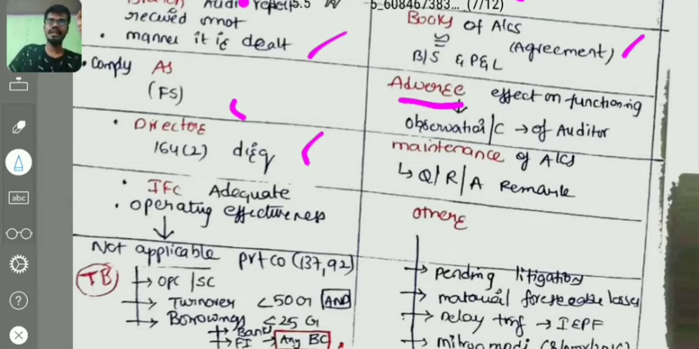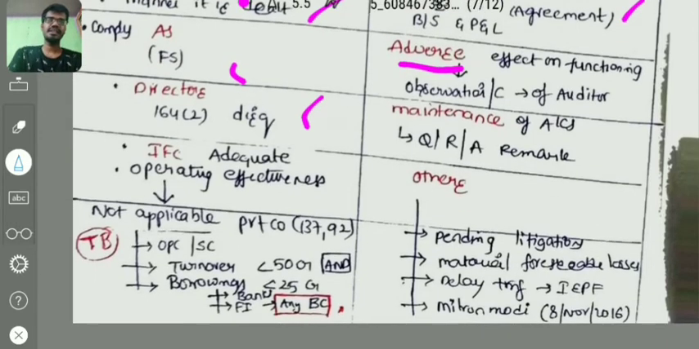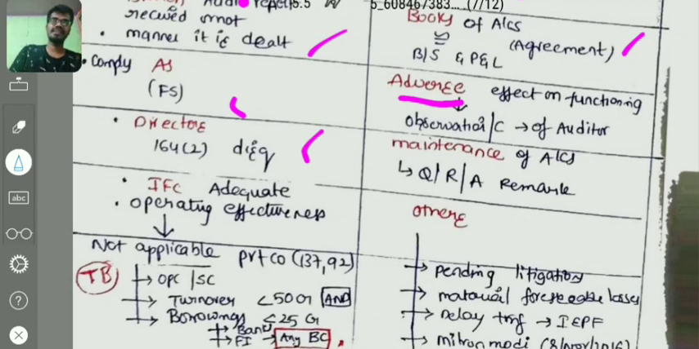Right? And also internal financial controls: whether the internal financial controls of the company are adequate or not, or whether those financial controls are operating effectively or not, that point the auditor has to report. That particular IFC is not applicable to private companies. For a private company, one condition is also that it should not have made default in section 137 or 92. Right? What is the particular non-applicability for a private company, an OPC, a small company? The IFC point is not applicable. The internal financial control point is not applicable.